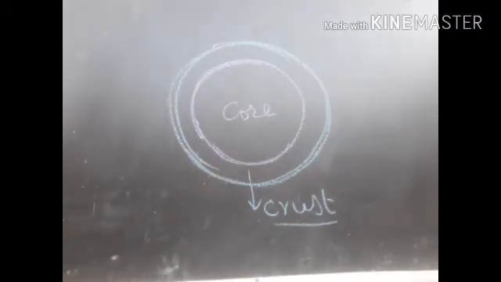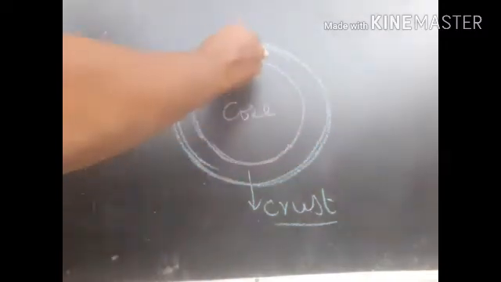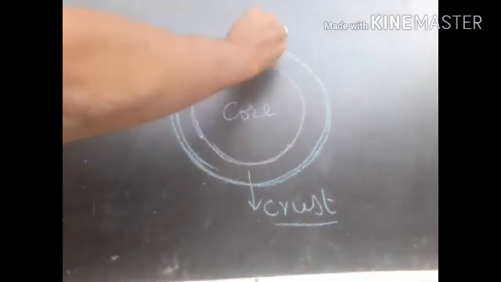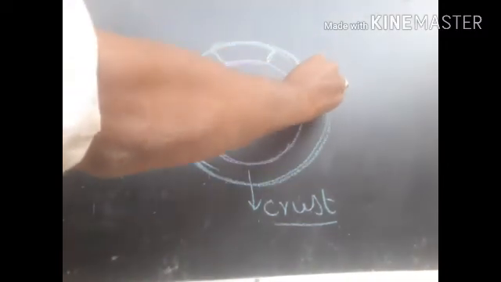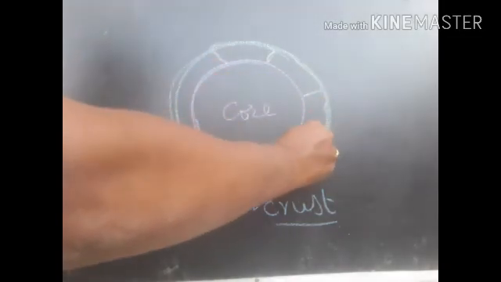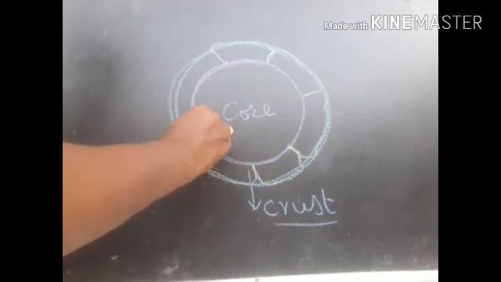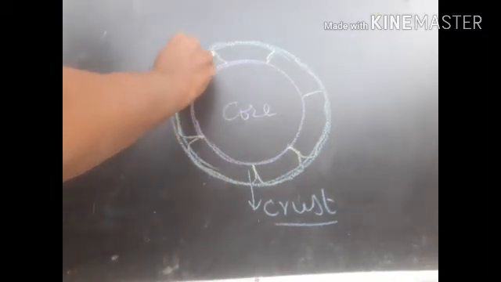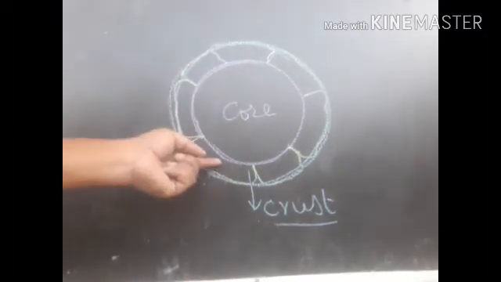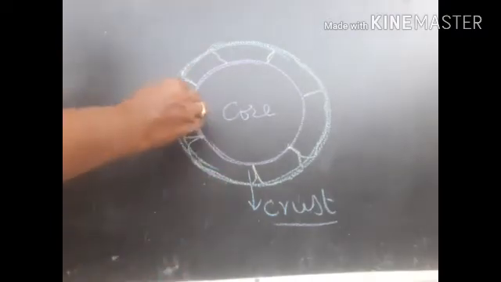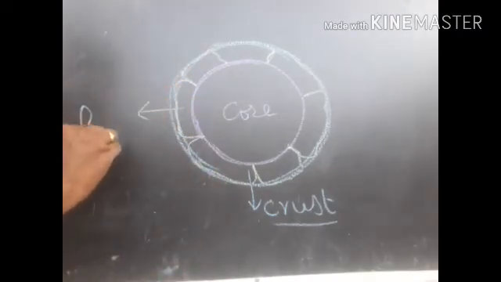Here crust is not a continuous form, it is a cracked form, right? Like this, the earth crust is divided into small parts, and these parts are called as faults.